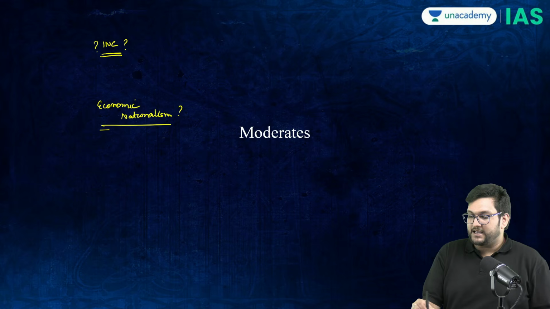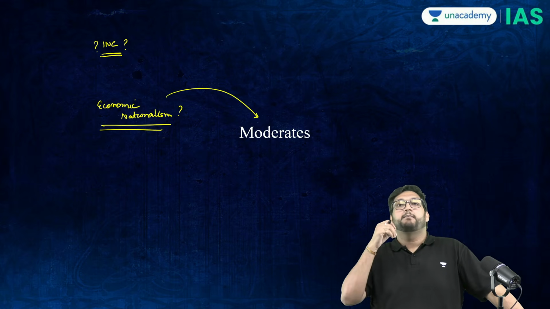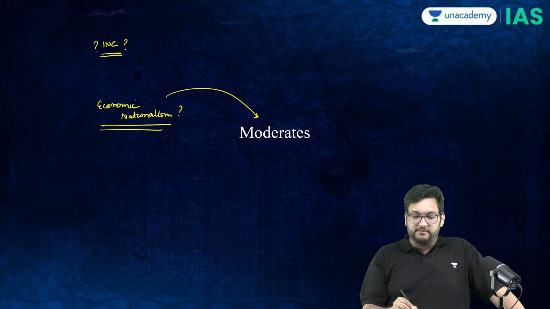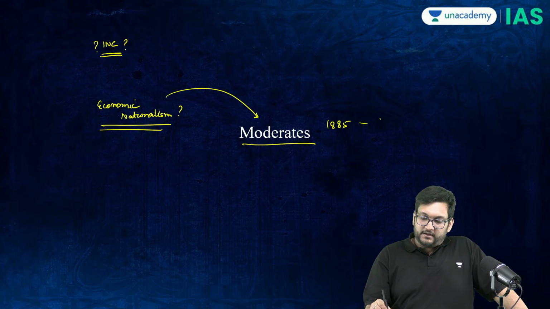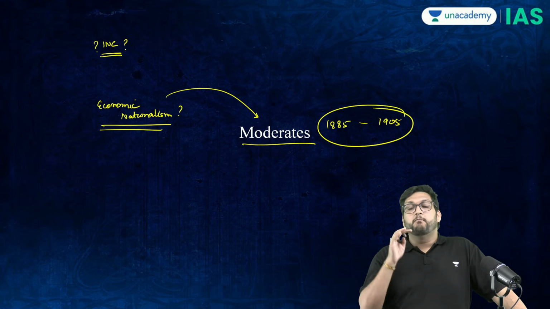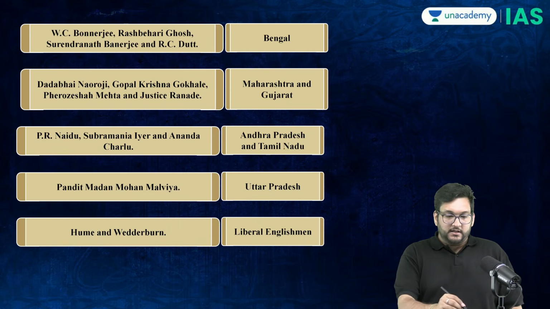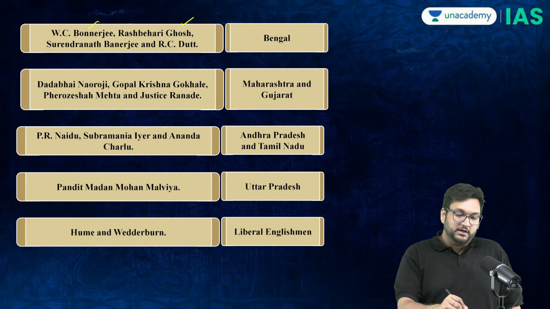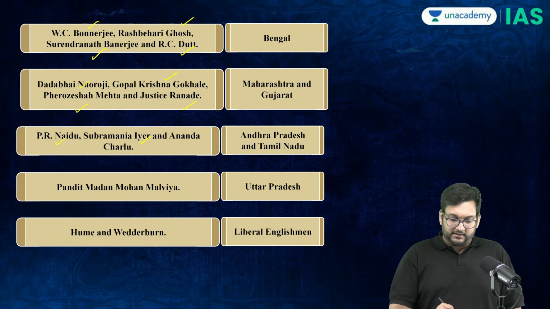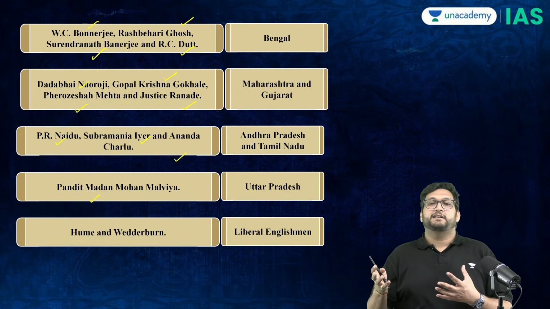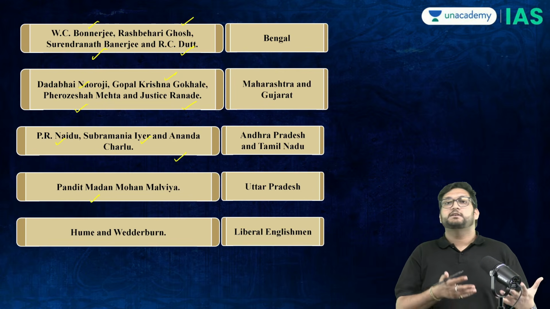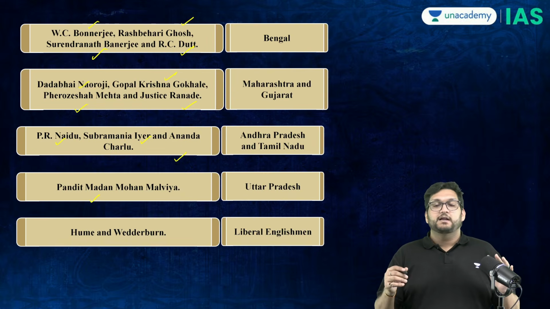Then we can now move towards the politics of the INC between 1885 and 1905, which is called the moderate mentality and moderates. Now, all of these men together are called moderates: W.C. Banerjee, Rashbihari Ghosh, Surendranath Banerjee, R.C. Dutt, Dadabhai Naoroji, Gopal Krishna Gokhale, Firoz Mehta, Justice Ranade, Naidu, Iyer, Anand Charlu, Pandit Madan Mohan Malaviya, Hume, Wedderburn, as it is British liberals, English liberals, who are part of the INC.